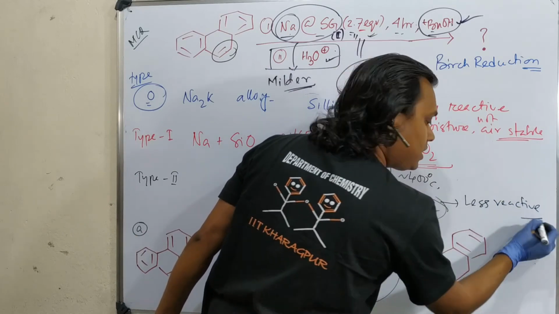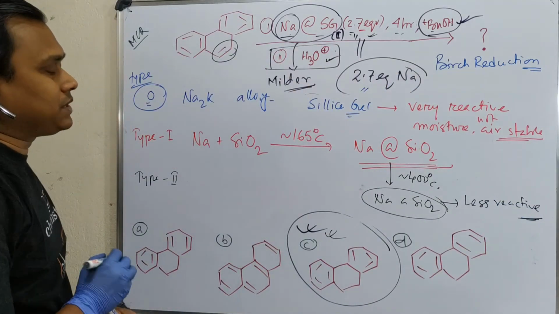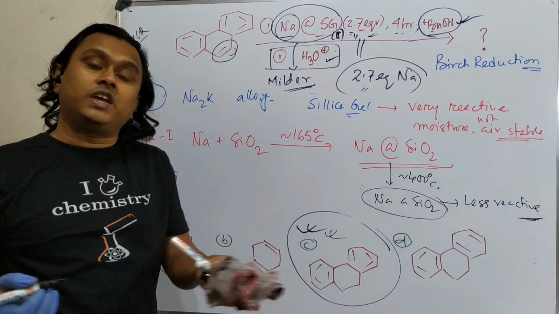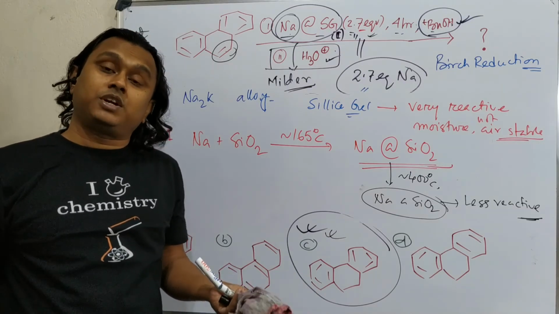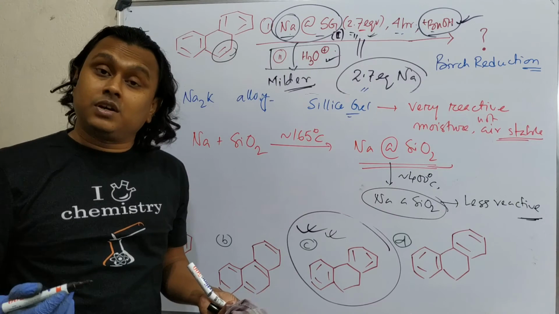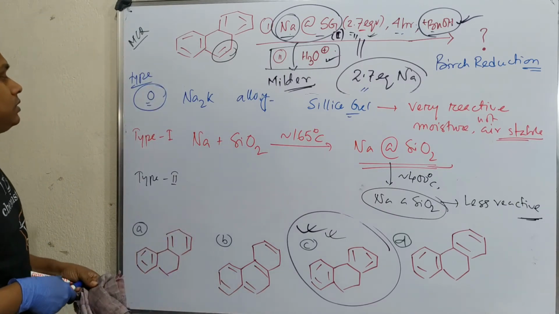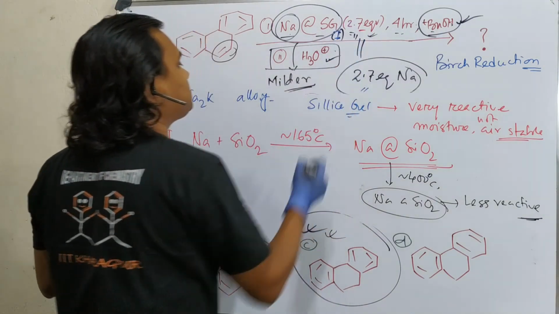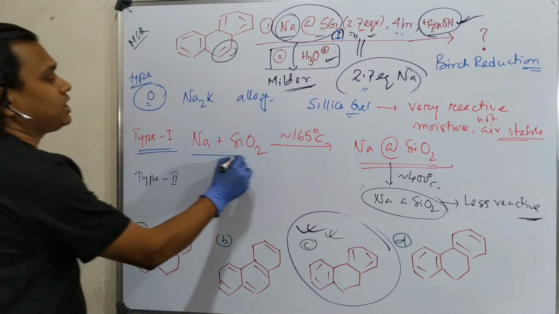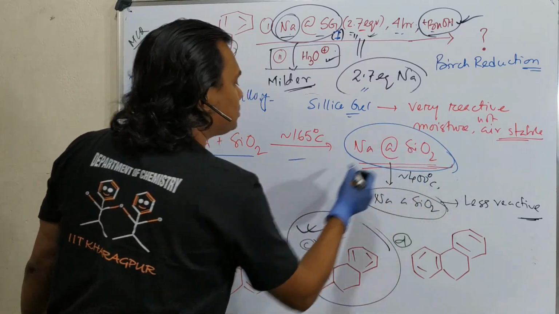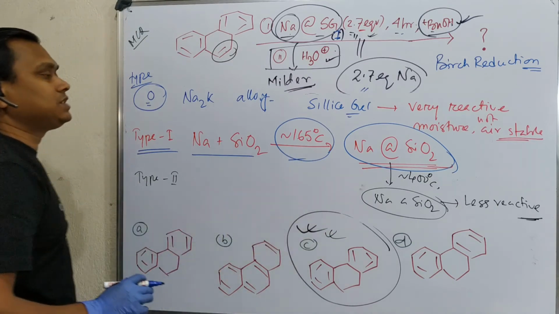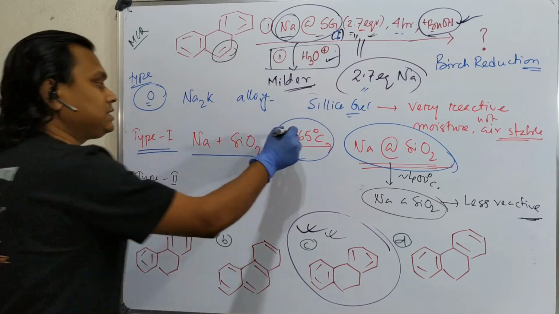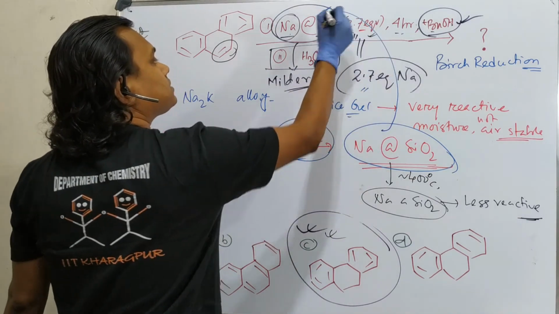So what do we need for our purpose? We need moderately reactive, moderately selective, because if we take a very less reactive one we will not reach the final product, but if we take a very highly reactive one it is difficult to handle. That's why this is type 1, I made a mistake earlier, this is type 1. So for this purpose, type 1 sodium on silica gel is used. Please remember this. It's a very interesting reagent. The question is easy, and if you know this it will be easier for you.